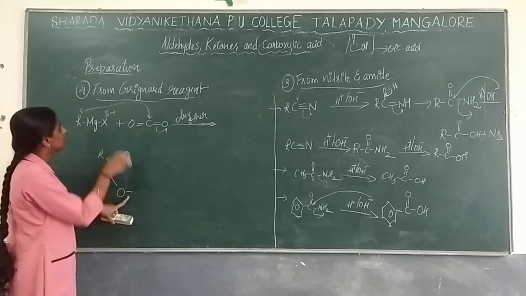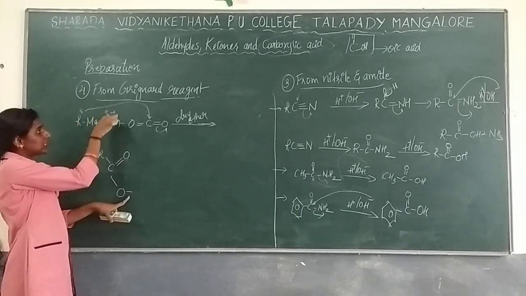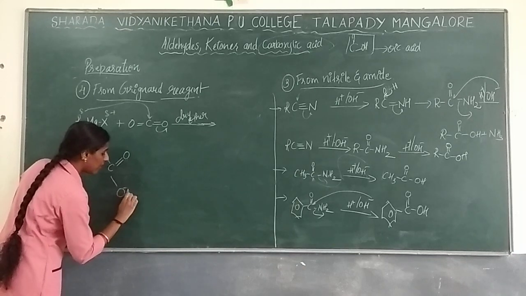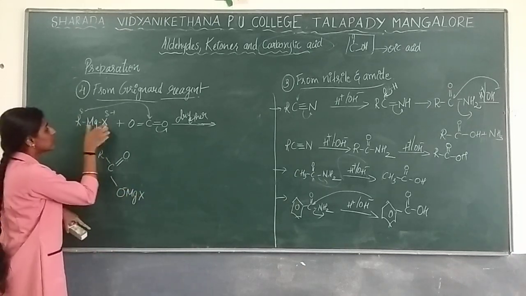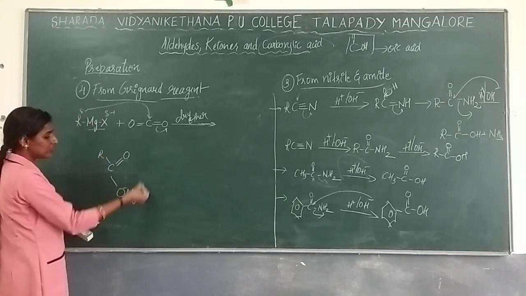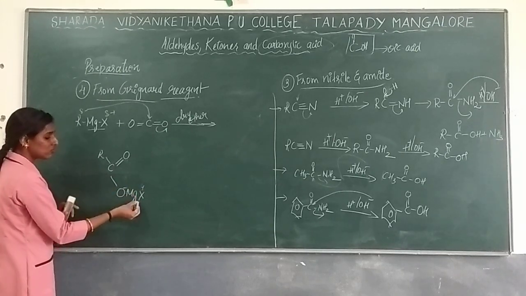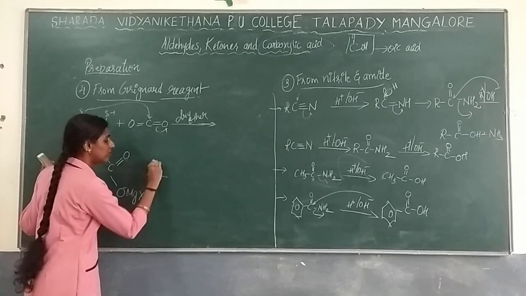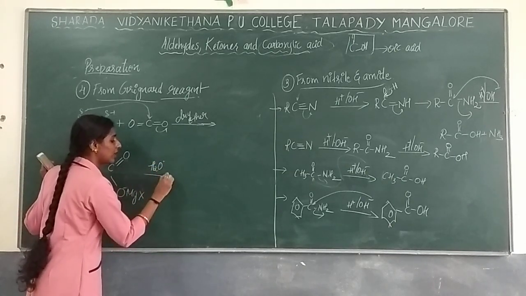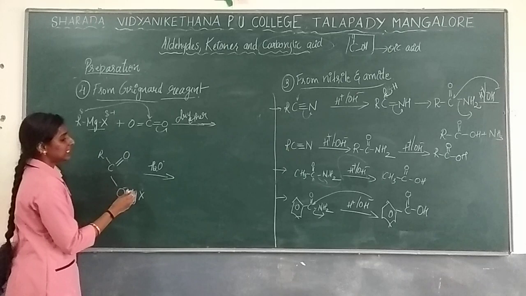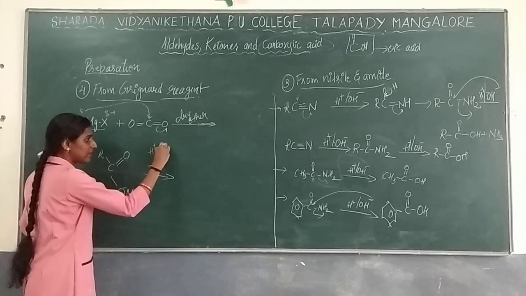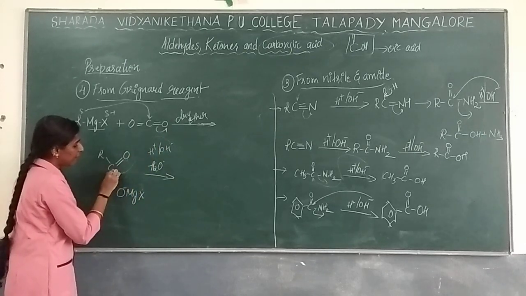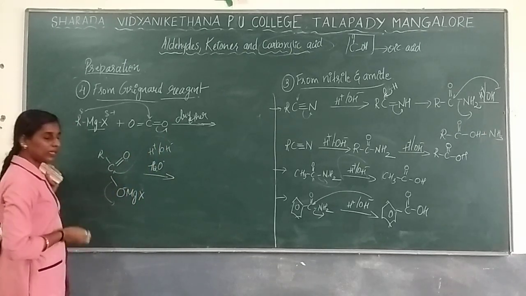So this negative charge will be added with the positive. Always opposite charges will be added. So you will get MgX. This MgX which is having positive charge will get attached with the negative, so that you will get a structure. So now on hydrolysis, when you do hydrolysis, in the sense H plus as well as OH minus ions will be there. So this OH minus ion will attack the carbon.